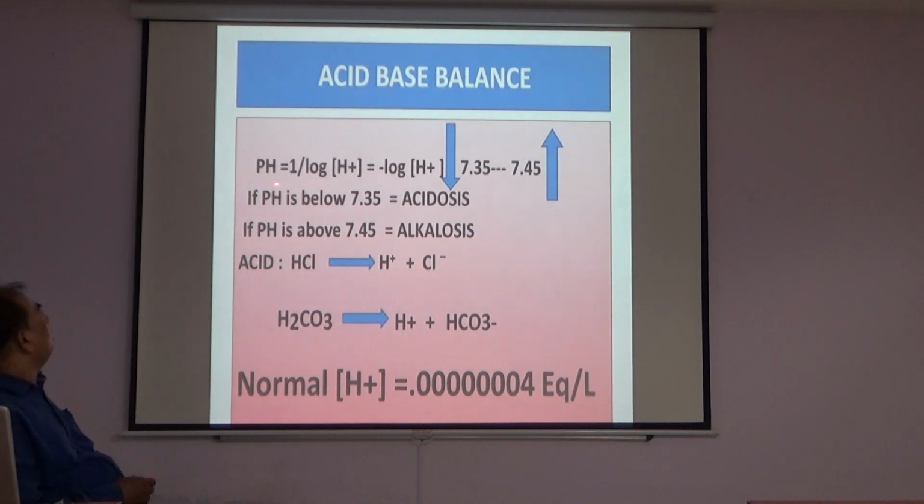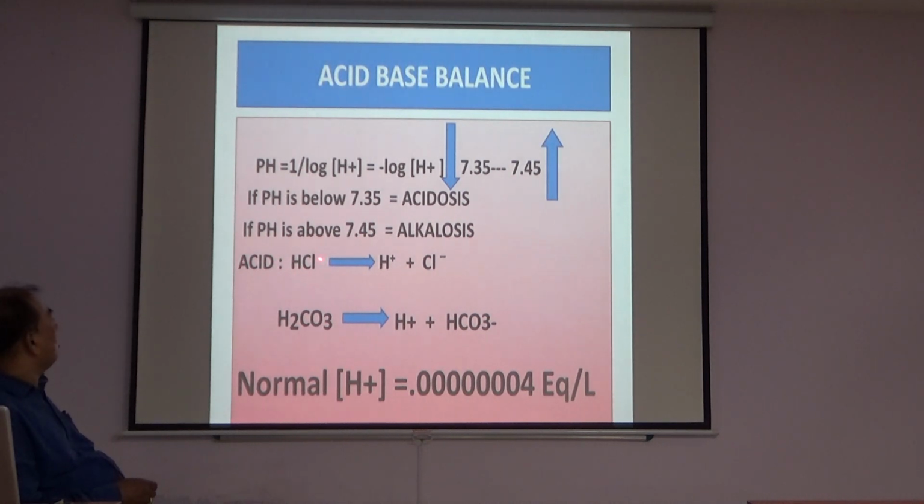Acid-base balance continued. pH is equal to 1 by log hydrogen ion concentration, that is, negative log hydrogen ion concentration. The value of pH is 7.35 to 7.45. If pH is below 7.35, it is called acidosis. If pH is above 7.45, that is called alkalosis.